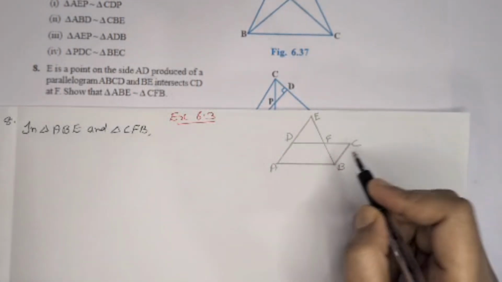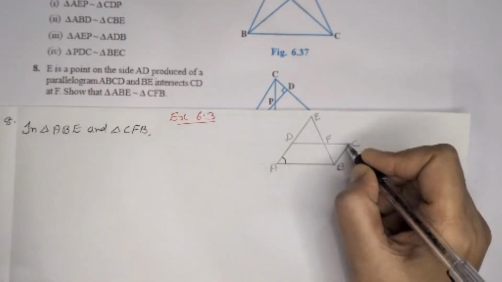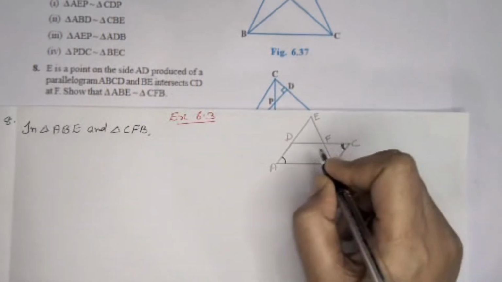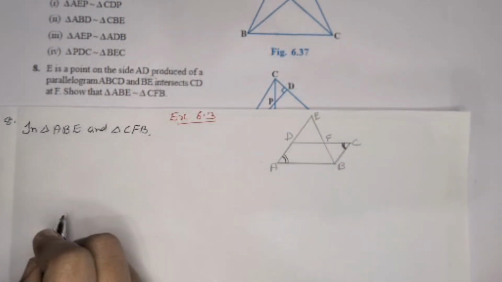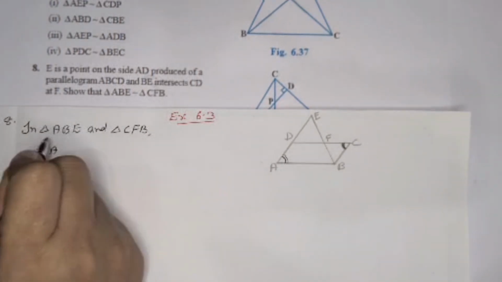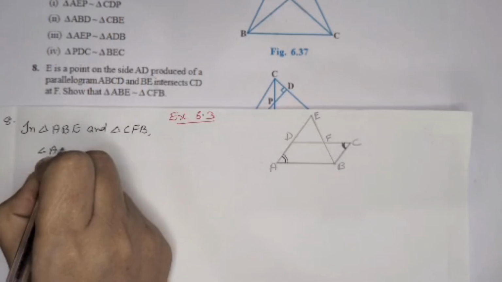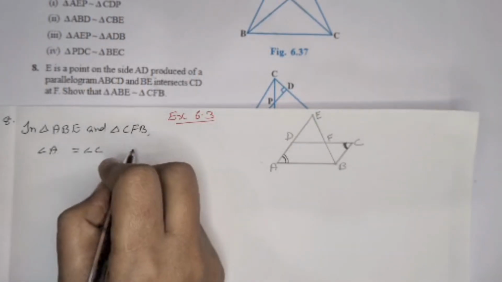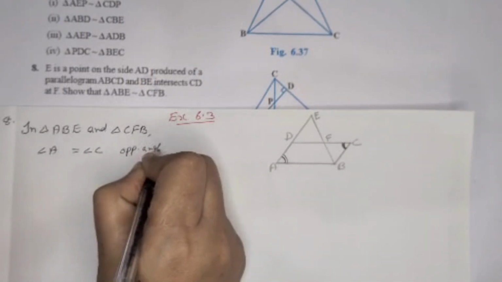So when we are considering these two triangles, we can see angle A is equal to angle C. These two angles are opposite angles of a parallelogram, therefore they are equal. In triangle ABE and triangle CFB, angle A is equal to angle C, opposite angles of a parallelogram.